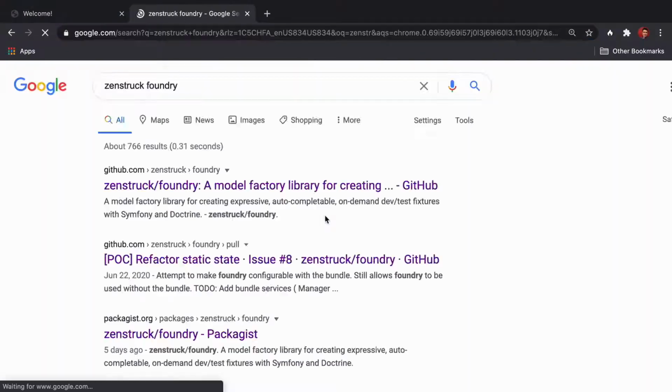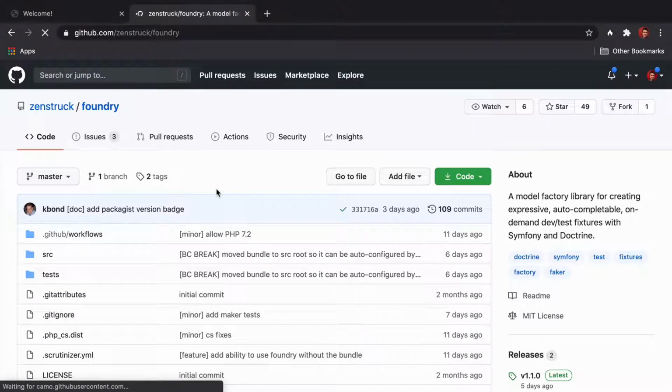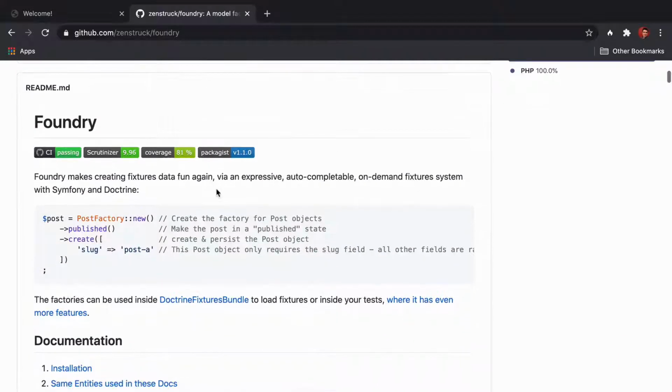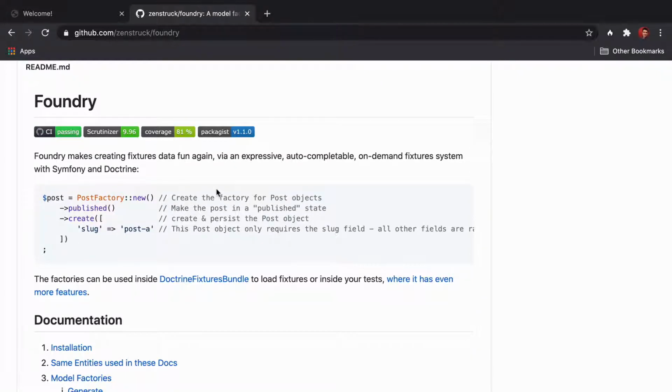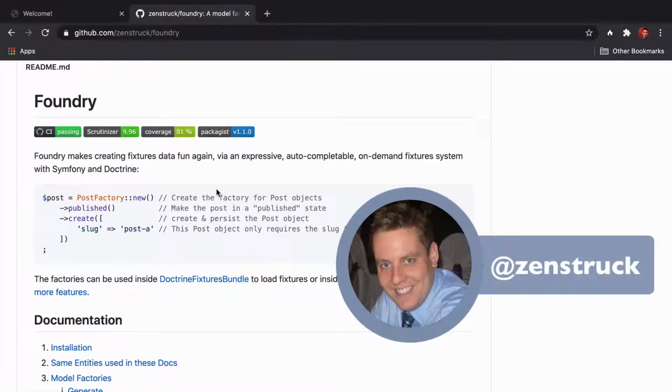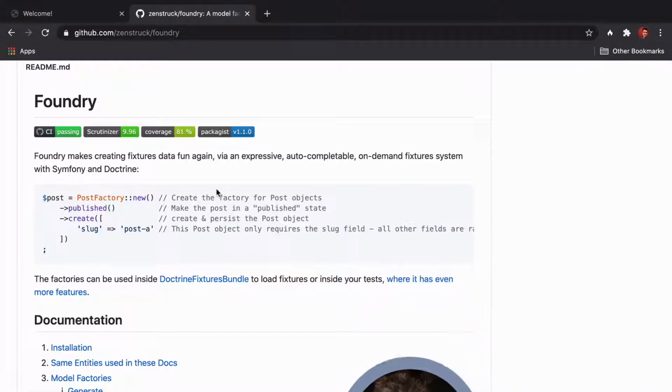Google for Zenstruct Foundry and find its GitHub page. Foundry is all about creating doctrine entity objects in an easy, repeatable way. It's perfect for fixtures as well as for functional tests where you want to seed your database with data at the start of each test. It even has extra features for test assertions. The bundle was created by Kevin Bond, a longtime Symfony contributor and friend of mine who's been creating some really excellent libraries lately. Foundry is Canadian for fun.